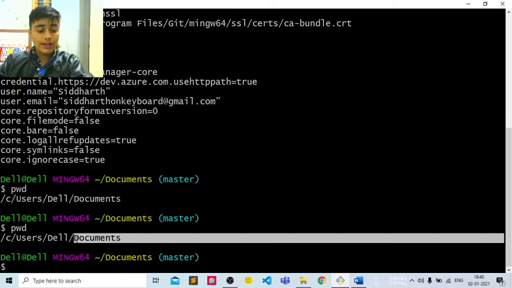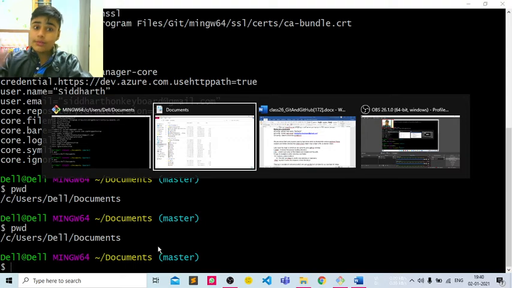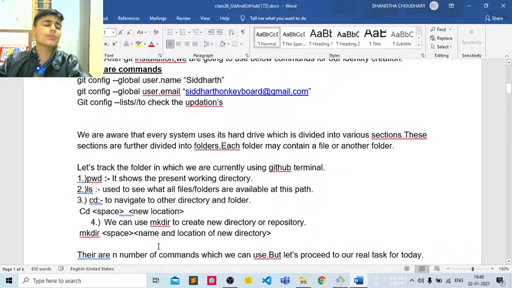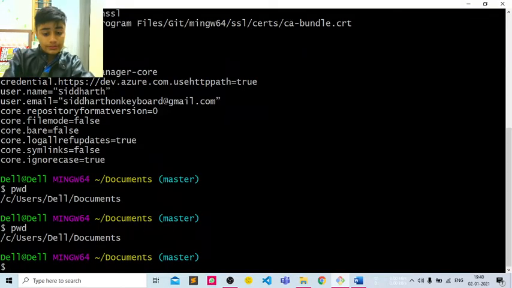As our terminal is in Documents, it shows me my present working directory, or you can also say my present working terminal. So this is the command, and directory will be used in our first episode, our second episode, and I guess it will also help us in future episodes. So our next command is ls. Let's type ls.